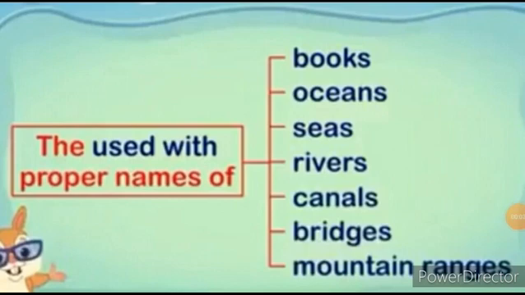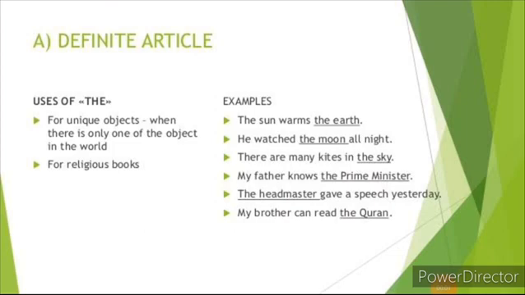You can use the article the before the name of books, oceans, seas, rivers, canals, bridges and also mountain ranges. And then we can use the article the for unique objects also, when there is only one of the object in the world. For example, for religious books also, before that you can use the article the.